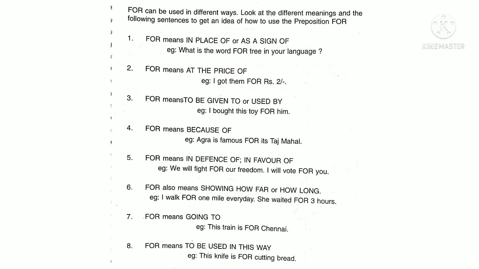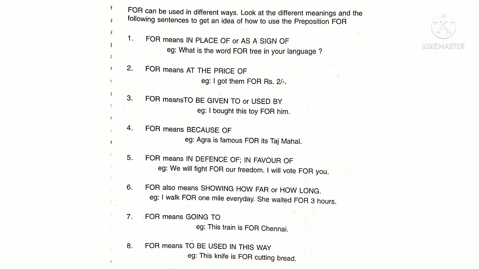There is one more very commonly used preposition that we must know, the preposition for. For does not fall into any of the other groups, so we must study it separately. For can be used in different ways. Look at the following different meanings and the sentences to get an idea of how to use the preposition for. For means in place of or as a sign of.